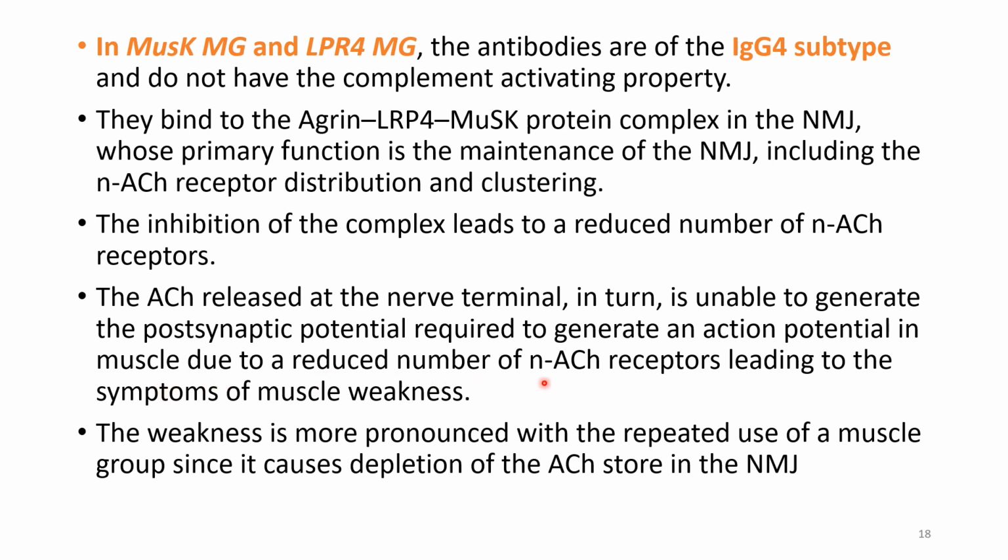Because of the reduced number of nicotinic acetylcholine receptors. So this leads to muscle weakness. The weakness is more pronounced with the repeated use of a muscle group. Why? Because it causes depletion of acetylcholine also in the NMJ. So with repeated stimulation of the muscle, the weakness is increasing in myasthenia gravis.